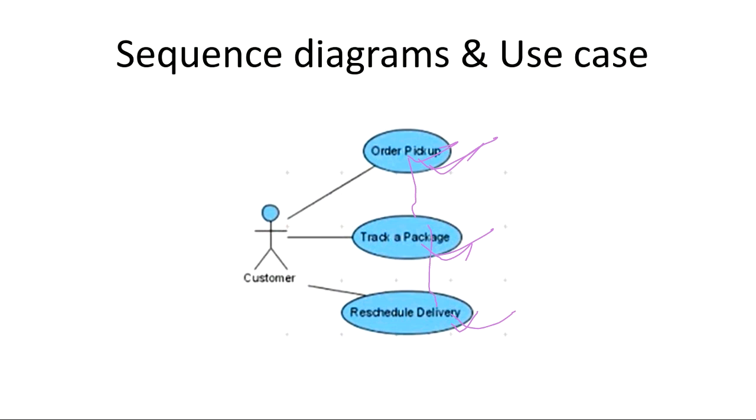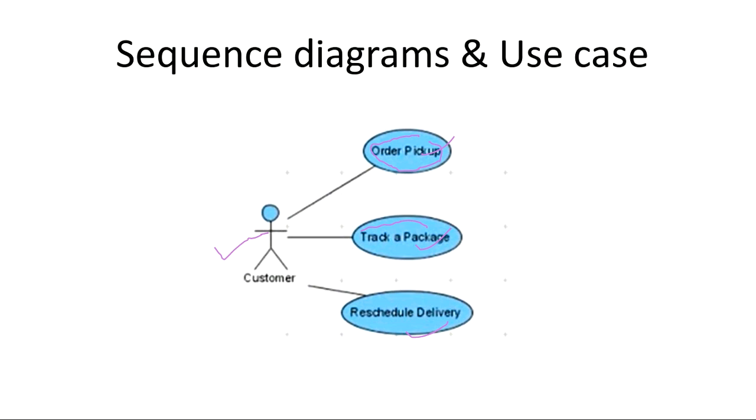Nothing is shown in a use case diagram. It just shows you that you have an actor, customer, who can pick up order, who can track a package, and he can reschedule a delivery. That's it. That's it for a use case diagram. How he is going to order a pickup, how he is going to track a package, how he is going to reschedule the delivery, we are not concerned.